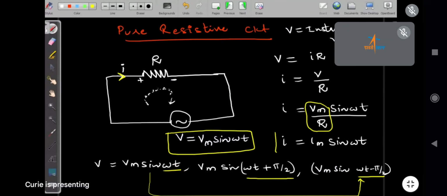Now I think you understood this voltage equation, Vm sin omega t, and I equal to Im sin omega t. There is no phase difference.